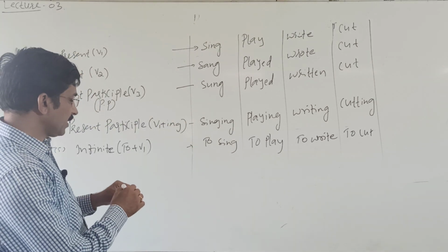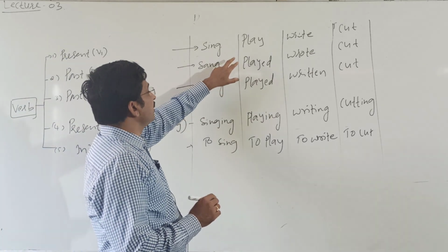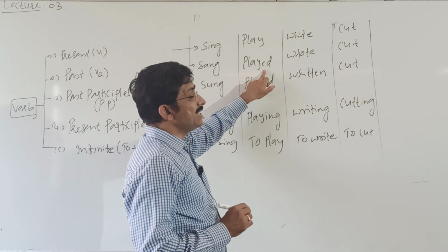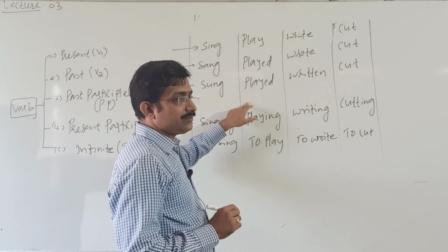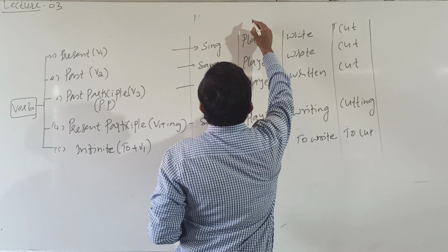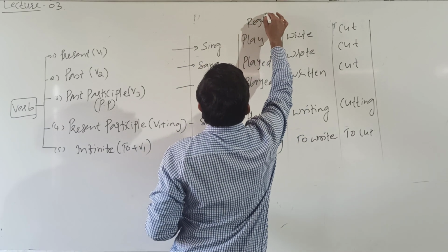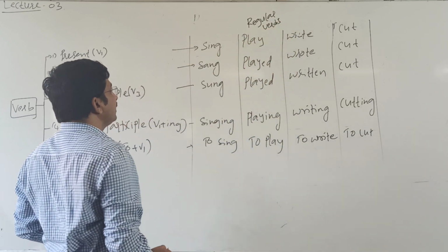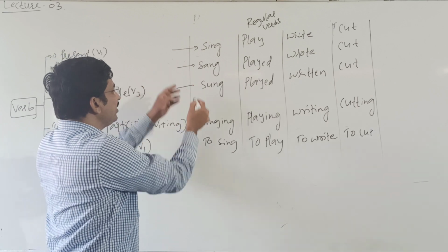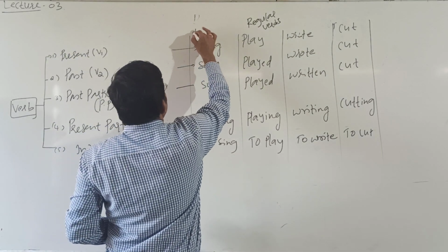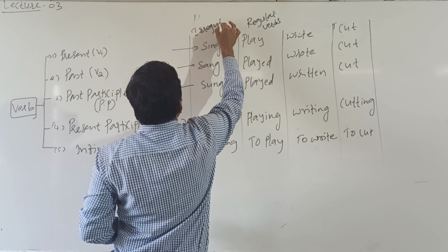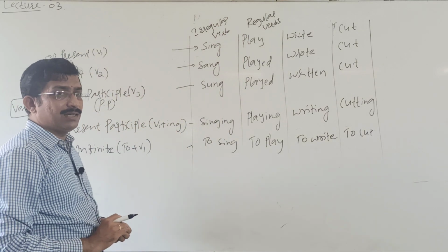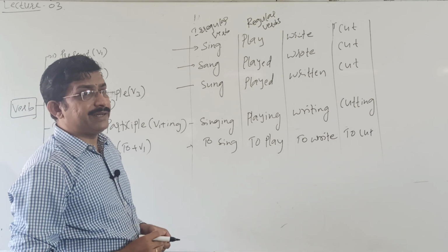It means here the form is changed by adding the suffix ed. These are called regular verbs. Here, these are irregular verbs. The form of the verb is changed by interchanging its vowel.